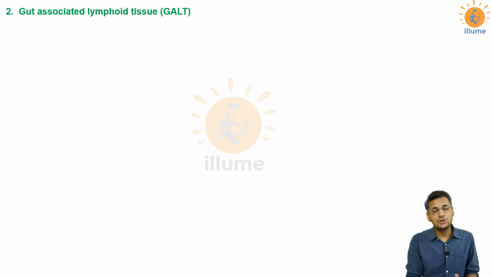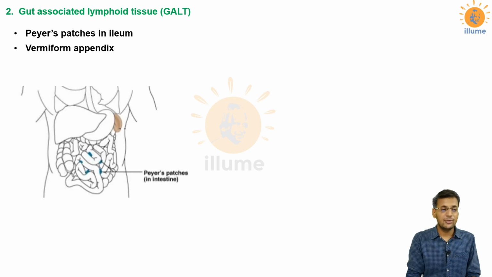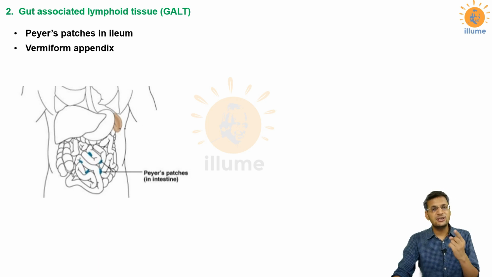Now gut associated lymphoid tissue, the lymphoid tissue which is associated with the gastrointestinal tract, the alimentary canal. The first thing to discuss in this is Peyer's patches, which are present in the ileum, and then I would have a good discussion on the vermiform appendix. Ileum is the last part of the small intestine. The first one is the duodenum, then the jejunum, and then comes the ileum.